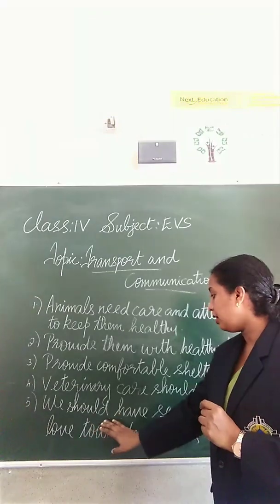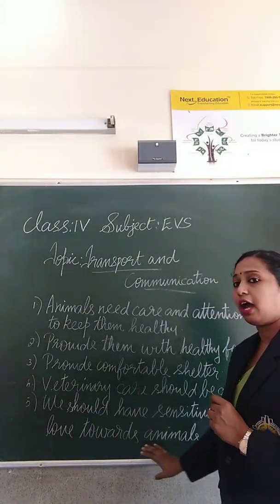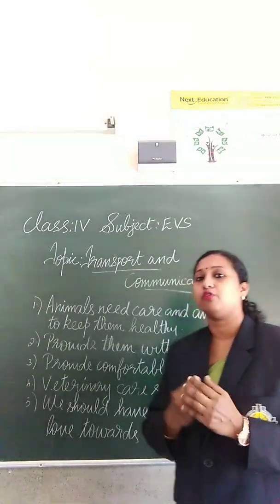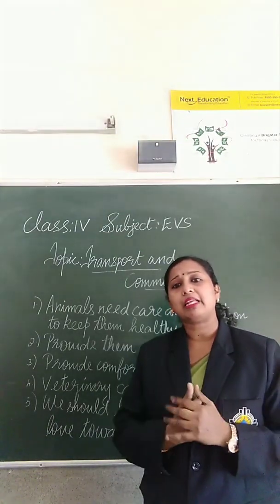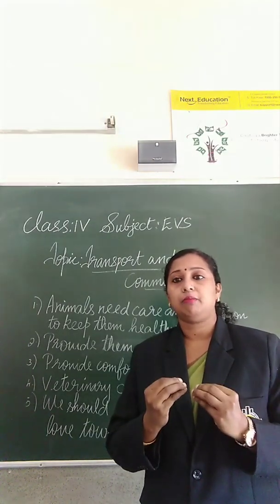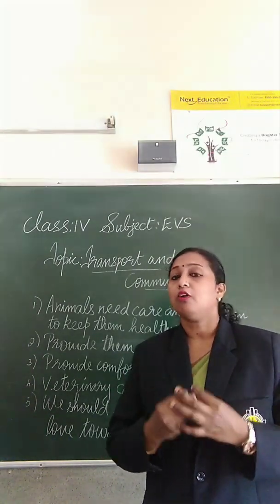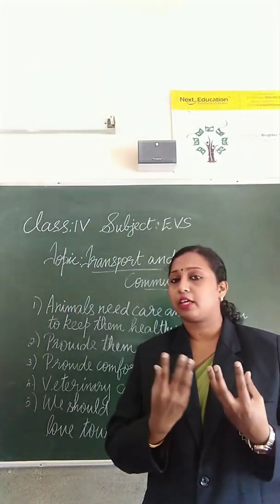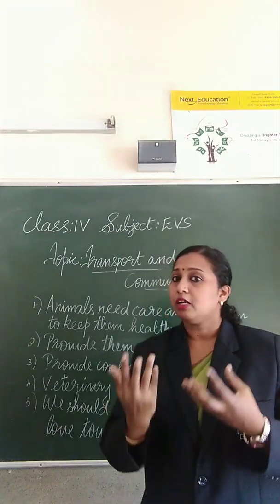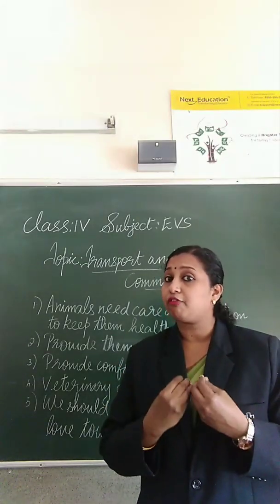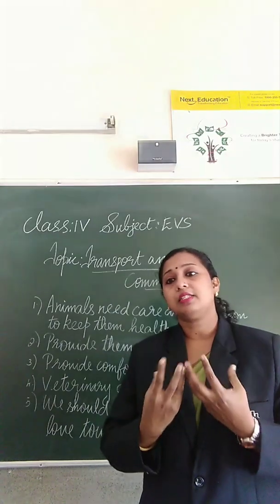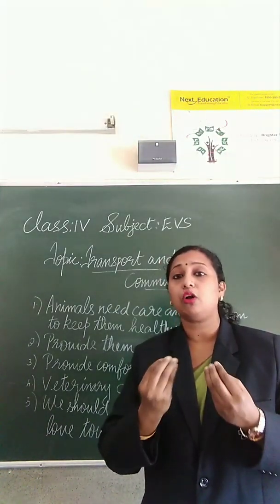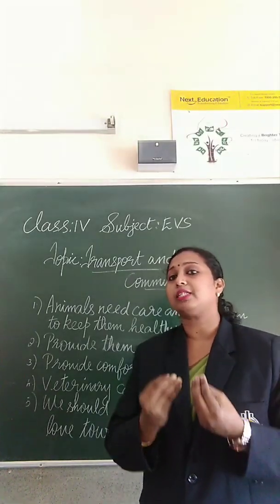And the fifth point is that we should have sensitivity and love towards animals. What do you mean by sensitivity? Sensitivity means understanding the feelings. So we should understand the feelings of animals also. Already I told you, like humans, animals are also living beings, so animals also have feelings. We should understand their sensitivity and show love towards them.